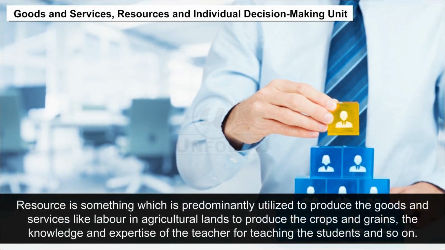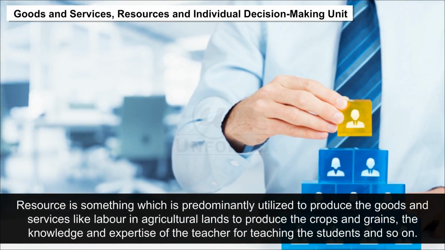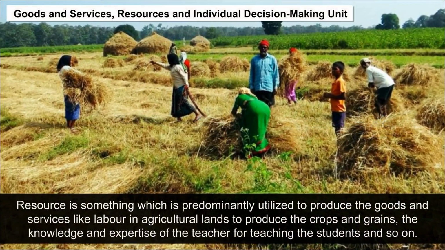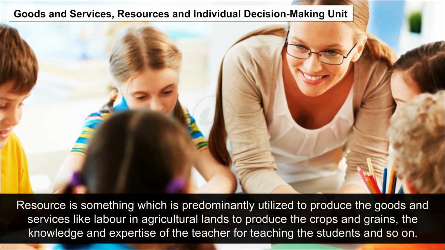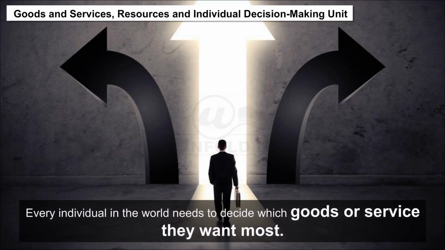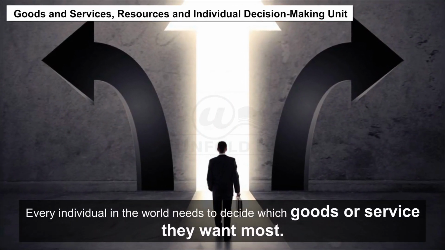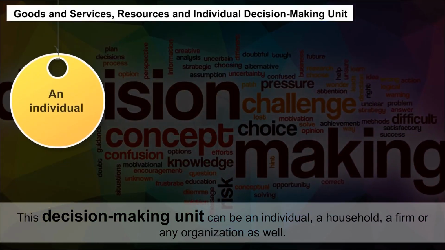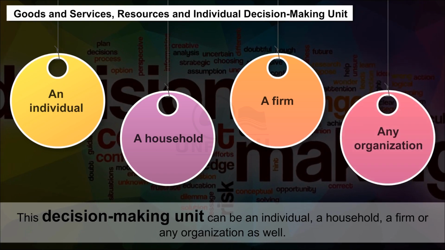A resource is something which is predominantly utilized to produce goods and services, like labor in agricultural lands to produce crops and grains, or the knowledge and expertise of a teacher for teaching students, and so on. Every individual in the world needs to decide which goods or services they want most. This decision-making unit can be an individual, a household, a firm, or any organization as well.